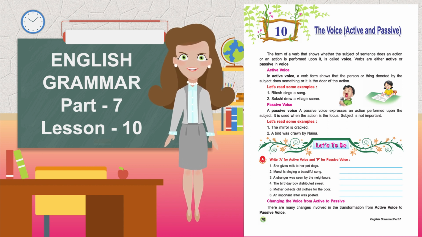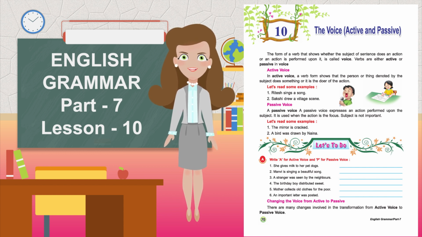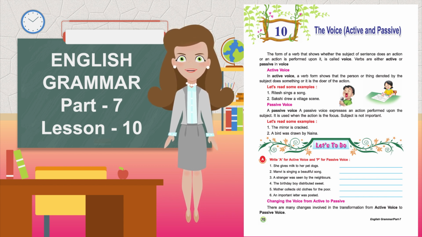Active voice. In active voice, a verb form shows that the person or thing denoted by the subject does something, or it is the doer of the action. Let's read some examples. Ritesh sings a song. Sakshi drew a village scene.